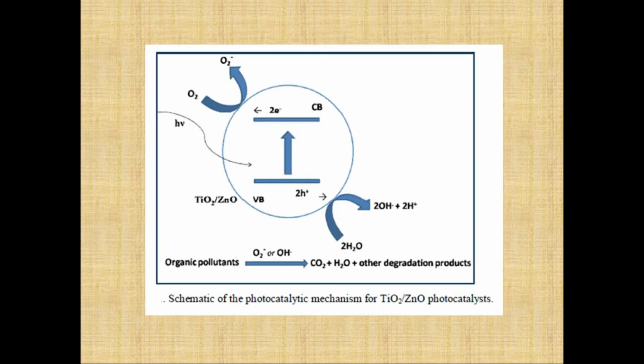So schematically we can understand this with this particular diagram. We have already seen this in the basic principles of photochemistry. So this is how it works. The organic pollutants will get decomposed by the oxidizing species O2 minus or hydroxyl free radical into carbon dioxide, water and some other degradation products.